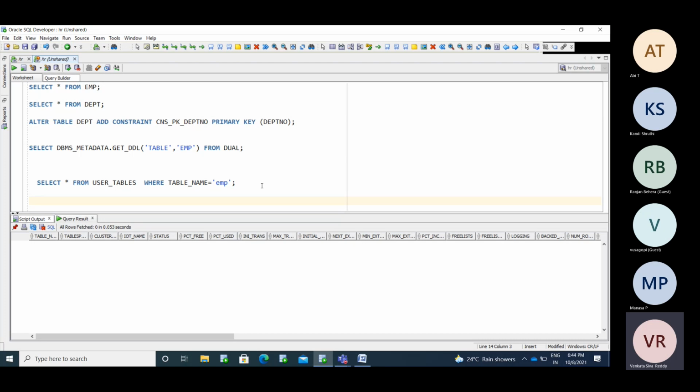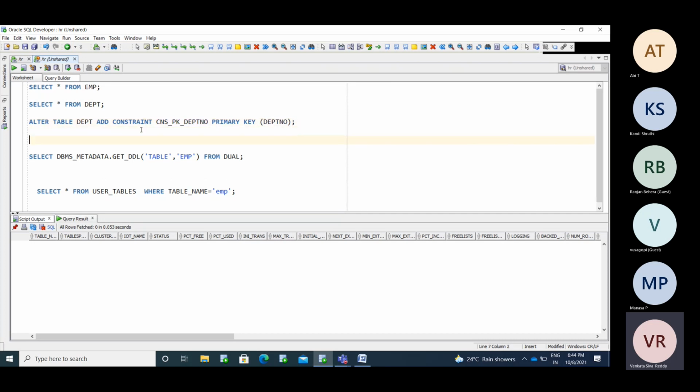If you create any database object, Oracle has the capacity to store the data. The table created by the user is stored in user_tables. If anyone creates constraints, the constraints are stored in user_constraints. We created some constraint here, right? As cons_pk dept number. See how the table is created here.